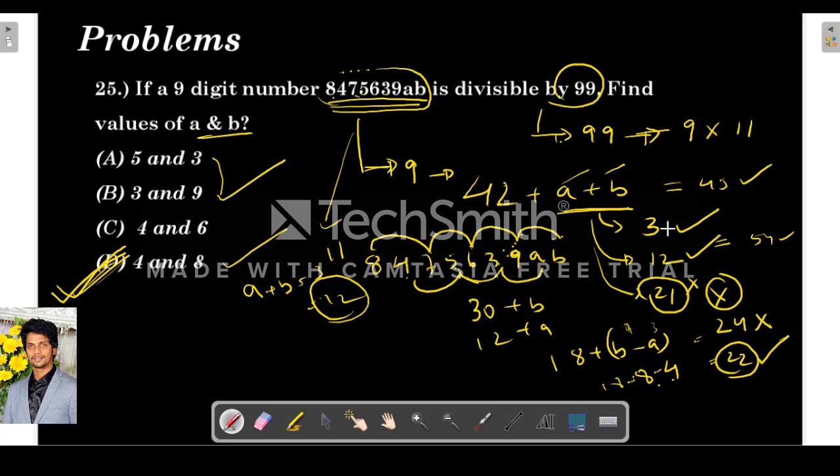I hope you understand. I just found out the possibilities, and after that I verified it from the options, which is a. Rather than solving this, I verified from the options, which saves my time.